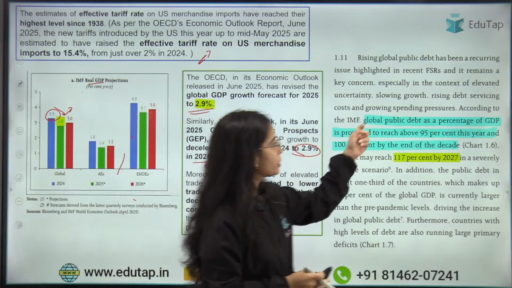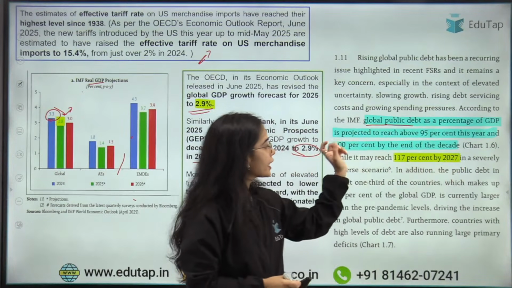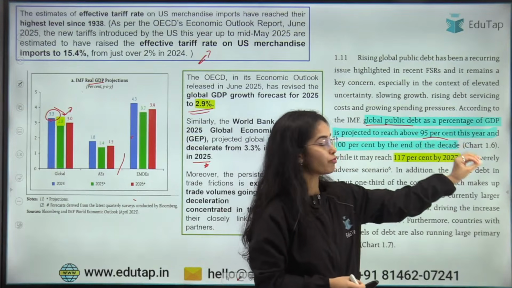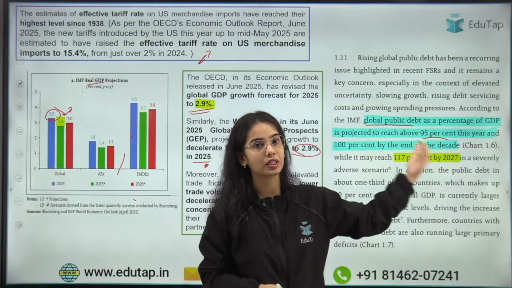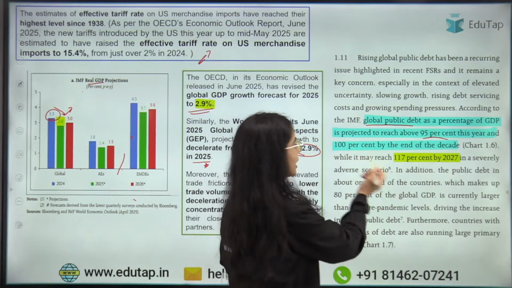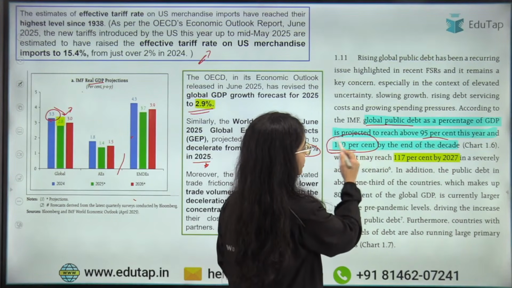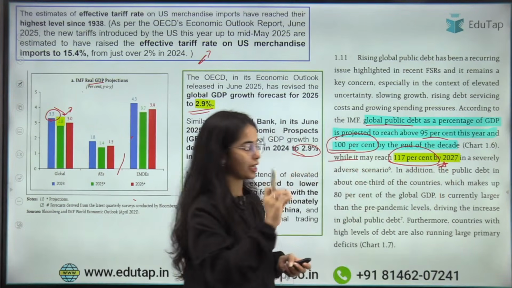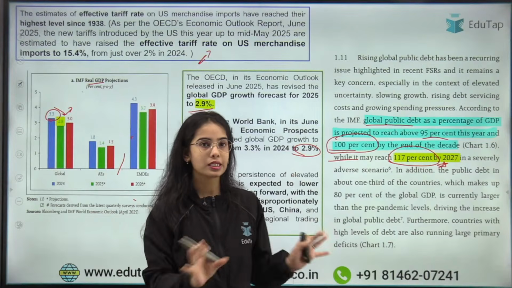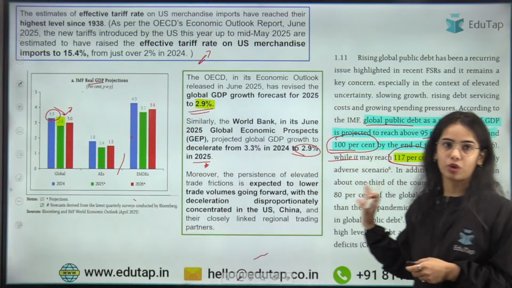Now coming to the global public debt as a percentage of GDP, it is projected to reach above 95% this year and 100% by the end of the decade, that is by 2030. It is going to reach above 100% or at 100%, while it may reach 117% by 2027 in a severely adverse scenario. Okay, so this is the data point that you have to focus on here.